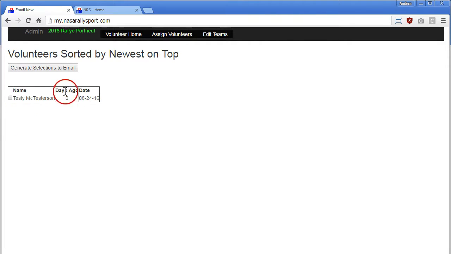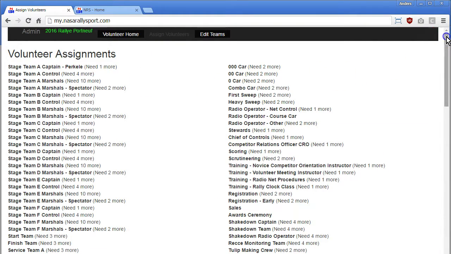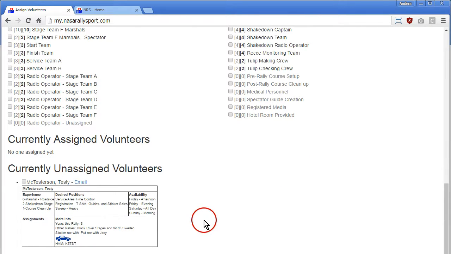Here's Testy McTesterson, 0 days ago, and we've got him here. He's unassigned, so this number here is handy for seeing how much work you have to do. So now let's assign him to some teams. If we go here and scroll down past our assignments, past the teams, here is Testy McTesterson. What we see here is the information that was put in by Mr. McTesterson. He told us that he had done 6 events as a marshal, and he told us he'd done shakedown twice.